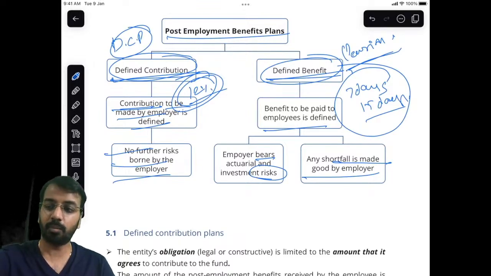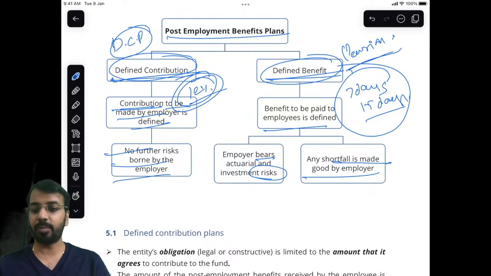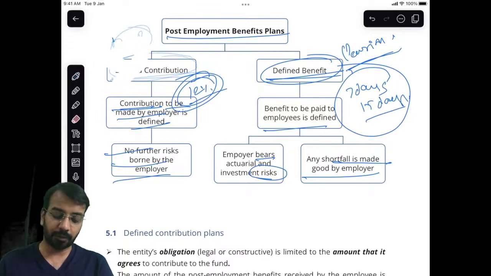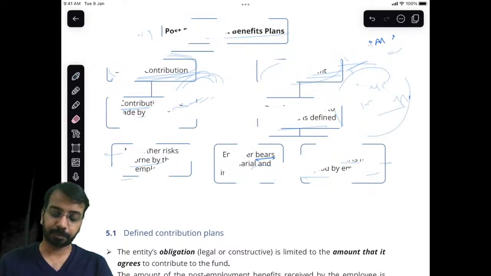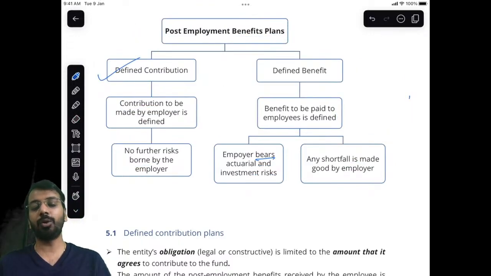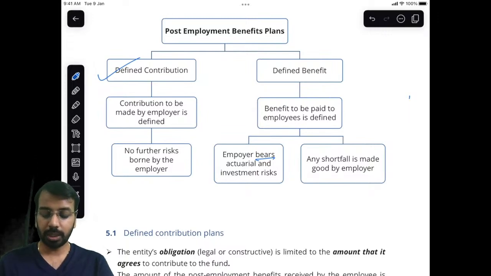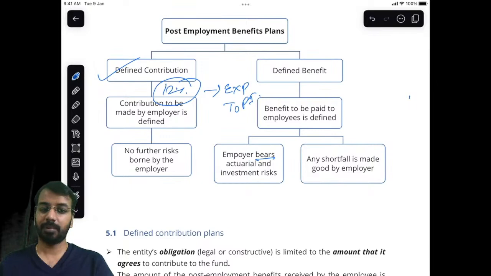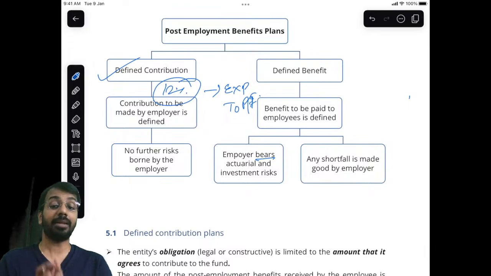Great. Did you get some more clarity about defined contribution and defined benefit? Now, when it comes to accounting, the best part is defined contribution is simple. I know I have to pay 12% of salary, so every month I will say expense to PF payable. I don't need to discount, make any estimates, or involve any actuary. It is very simple and straightforward.